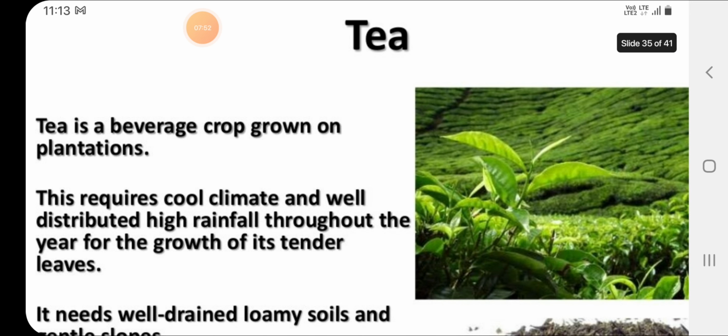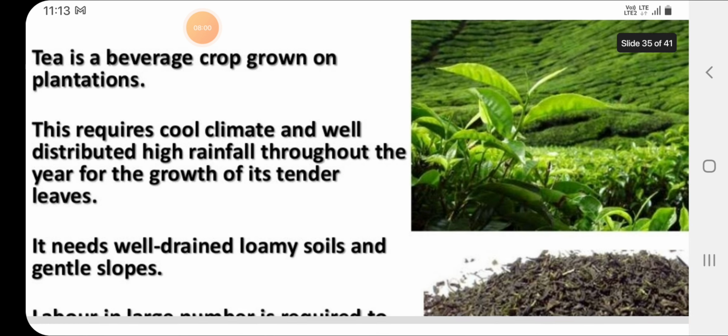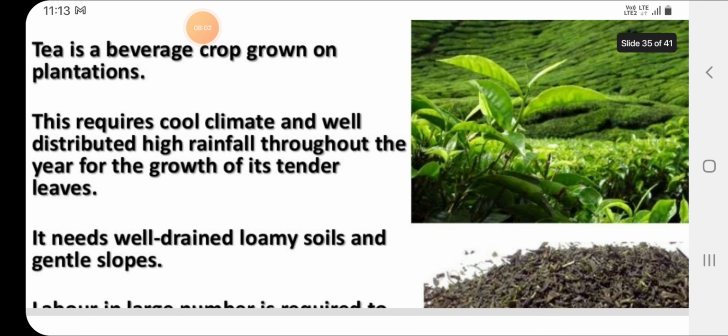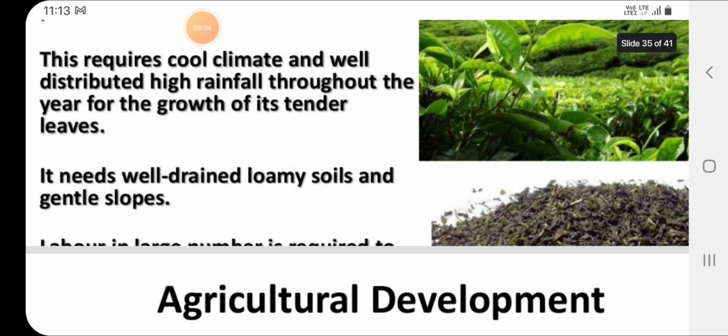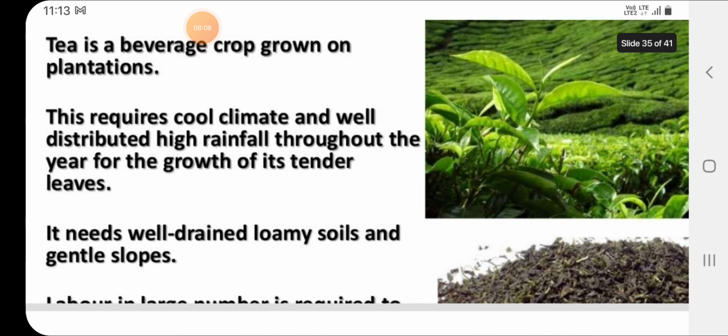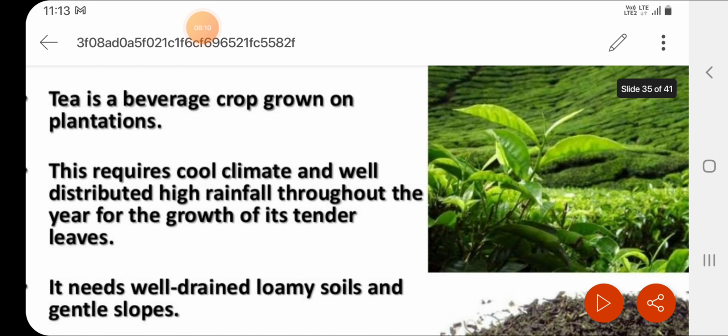Then comes tea. Tea is a beverage crop grown on plantations. Cool climate is needed, with high rainfall throughout the year for the growth of its tender leaves. It needs loamy soils and gentle slopes. Okay, these are the major topics related to this lesson. Read the portion that is given in the textbook, types of farming and important crops.